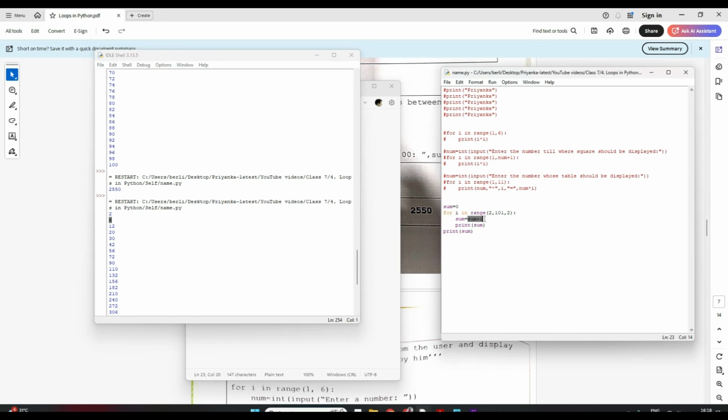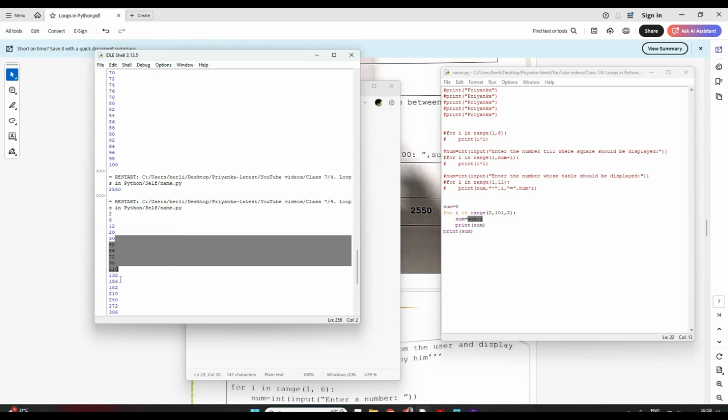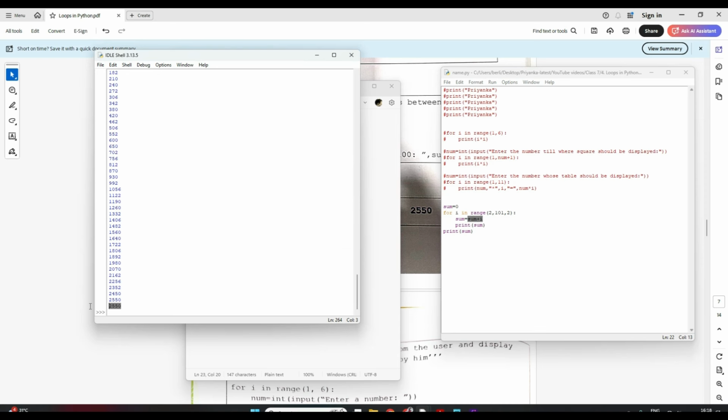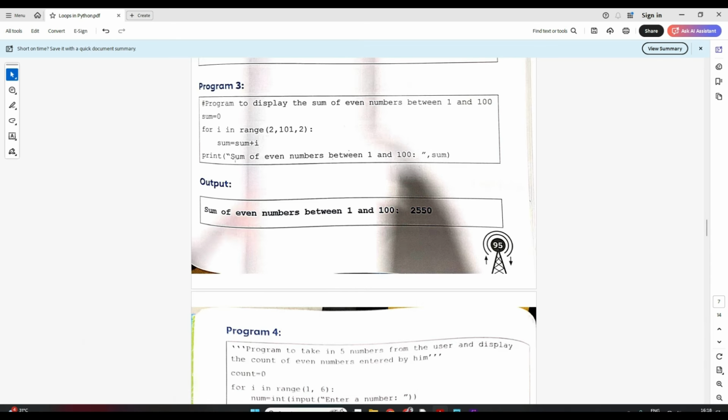Right? Then it will be 6 plus 6, 12. Then 12 plus 8. Like this it will go, it's showing me all the sums, but I want only the final sum. So that's why this print will not come here. It will be outside the for loop. Is it clear? I hope it's clear, and do comment if you do not understand anything. The same thing they have written here.